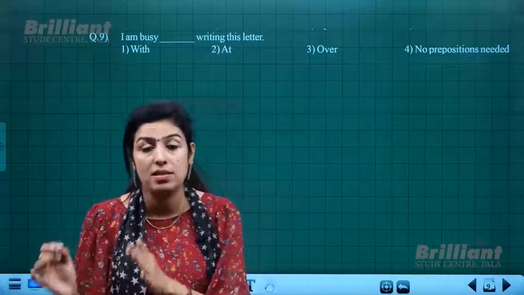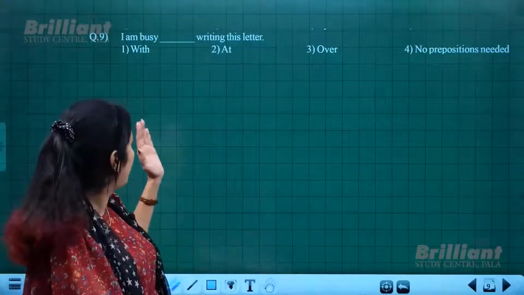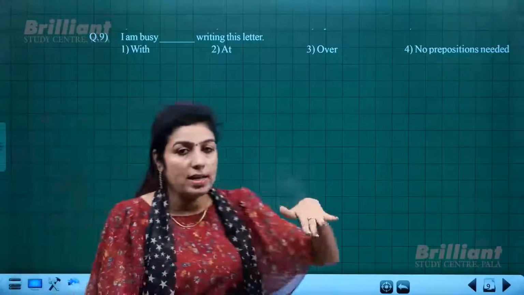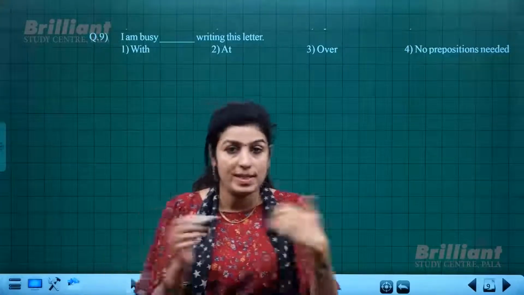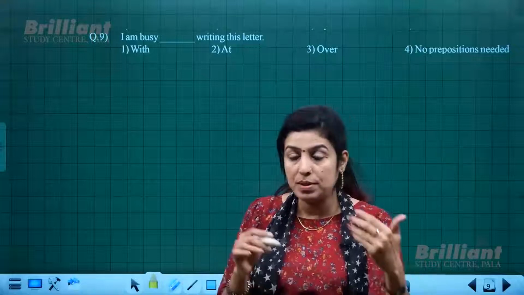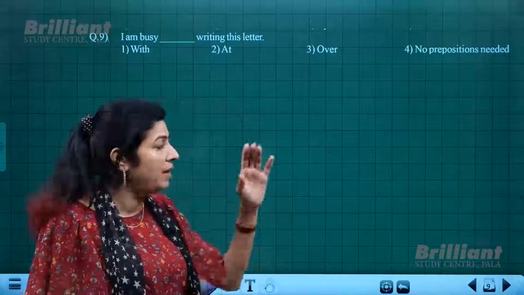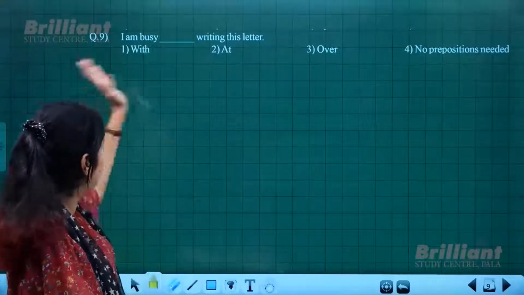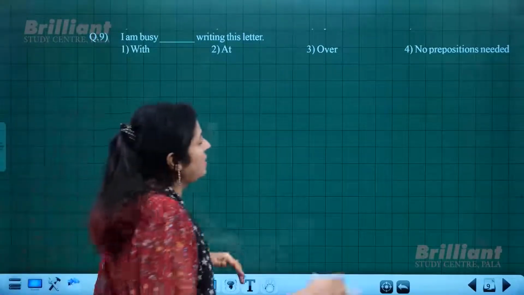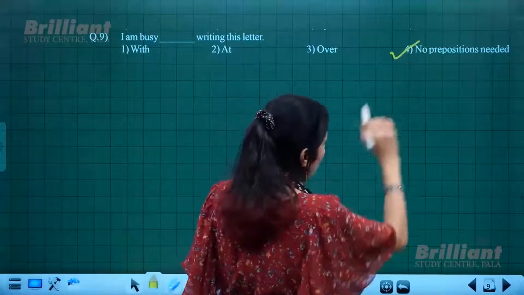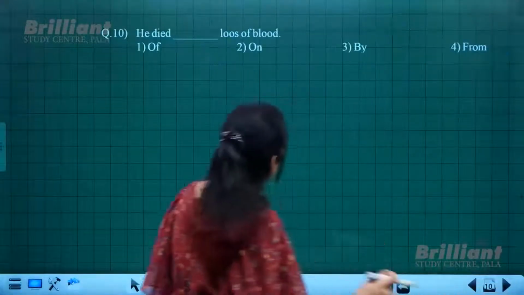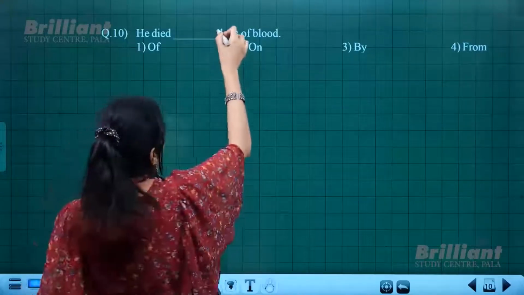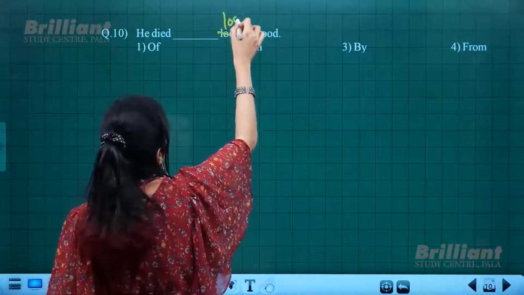"I'm busy reading this novel." So there is no need to write "I'm busy with", except in something like "I'm busy with someone" or "I'm busy with this task." But the "ing" form after the blank does not require any preposition. So without any preposition you can say, "I'm busy writing this letter." No prepositions needed.